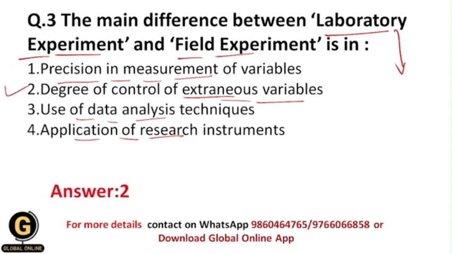The degree of control of extraneous variables is the main difference between laboratory experiment and field experiment, because precision in measurement of variables can be done in both experimental methods, and the precision won't change whether it is a laboratory experiment or a field experiment. As well, you can do lots of data analysis techniques in both the research methods, they won't change. And also you can apply different research instruments, they also won't change. But the correct answer is the second, because the degree of control of extraneous variables is going to change in the laboratory experiment and in the field experiment.